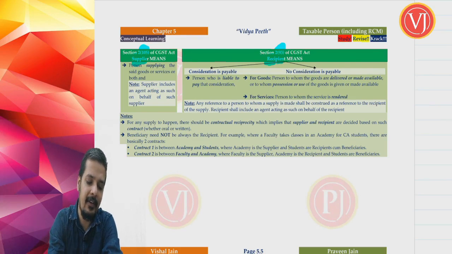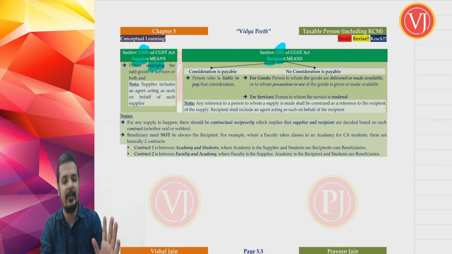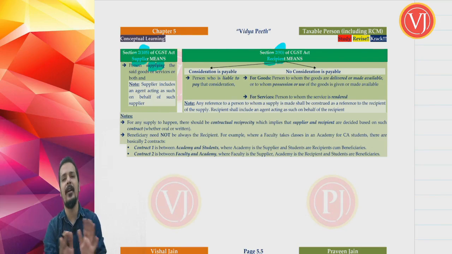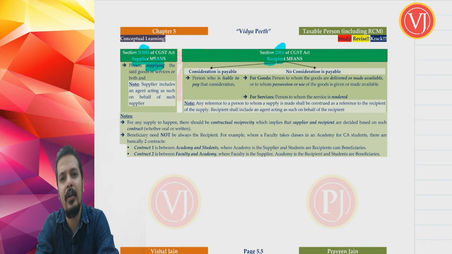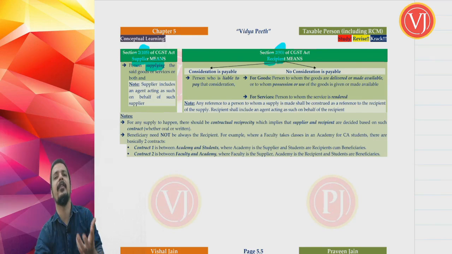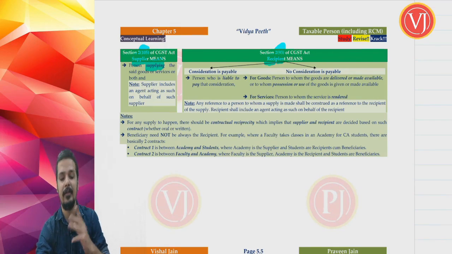Friends, supplier means what? Supplier means a person who is supplying the goods or services, obviously including his agent. So, we are not discussing it. It includes his agent who is acting on his behalf, so that is a normal point. Supplier means a person who is supplying the goods or services or both. There is a note written that supplier will always include a person, an agent, who is acting on his behalf. The normal meaning of supplier is a person who is supplying goods or services.